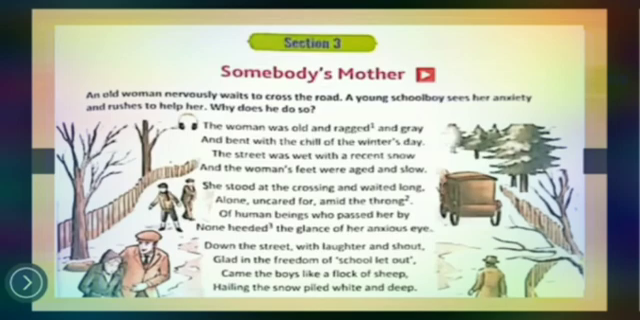Alone, and she was alone, uncared, amid the throng. Amid means in between, and throng means crowd. Okay, so in between the crowd, she was all alone, uncared, and waiting for someone.